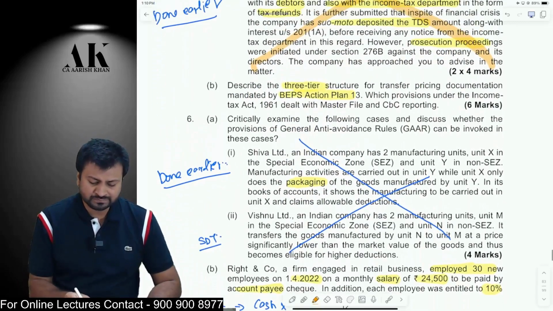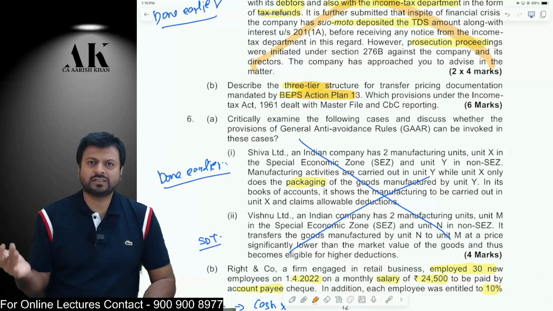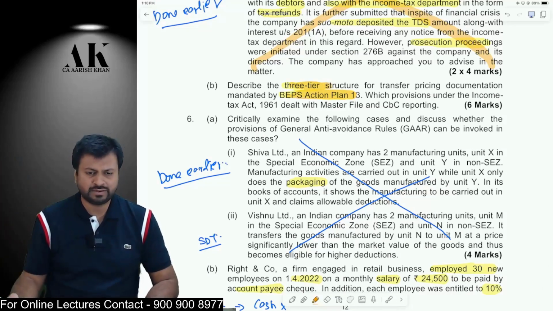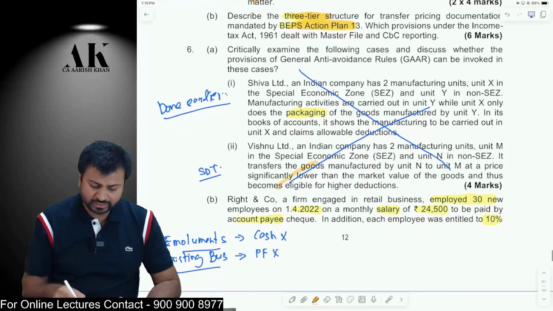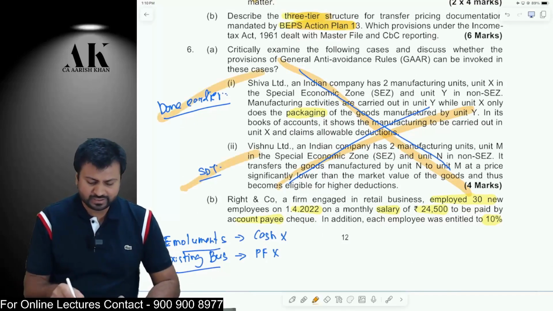Next is the theory question. Discuss the three-tier structure of BEPS action plan. So you need to answer that. The three-tier structures are master file, local file and CBCR, and then you have to write a few lines in each and every category. Okay. Next question also we have already done. You can check this. We have already done this question. Question number 6. Check please. Done earlier. Same question we have already done.